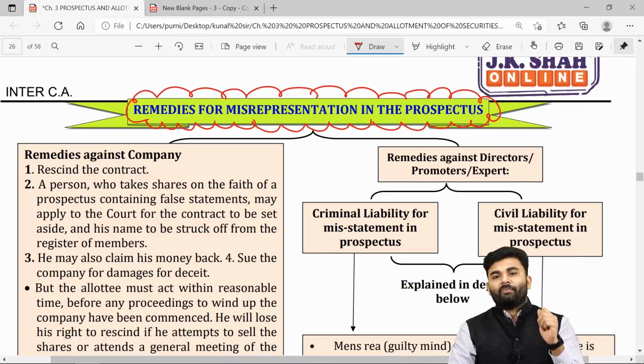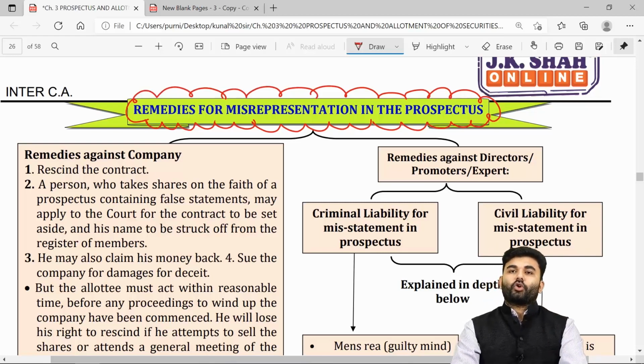See, whenever a company issues a prospectus, the prospectus should have true details. All facts shall be revealed and none of the facts shall be concealed.